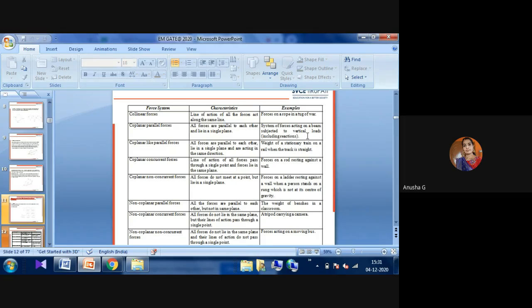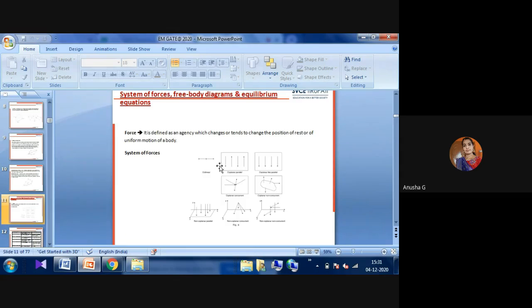Next one is coplanar parallel forces. All forces are parallel to each other in their line of action and they lie in the same plane. If you see the diagram, here you can observe the coplanar forces.